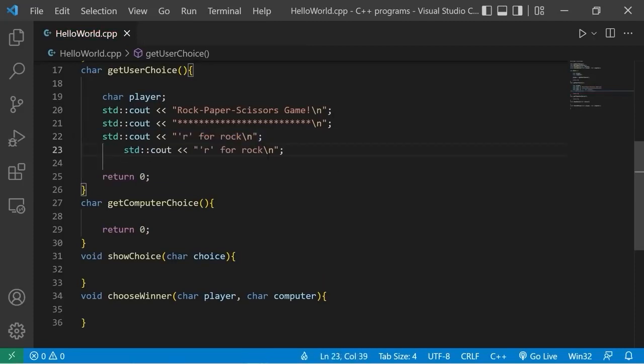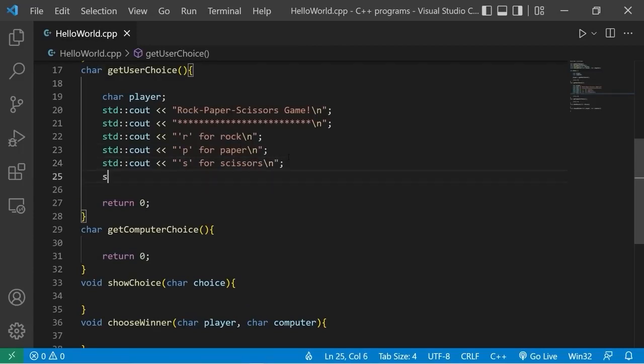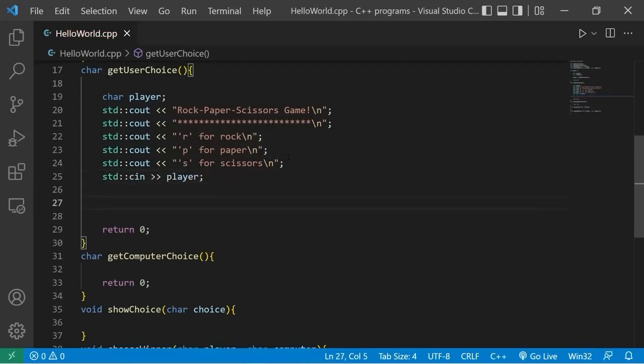Let's copy this. P for paper, S for scissors. Standard input, player. I'm just going to test that this works.